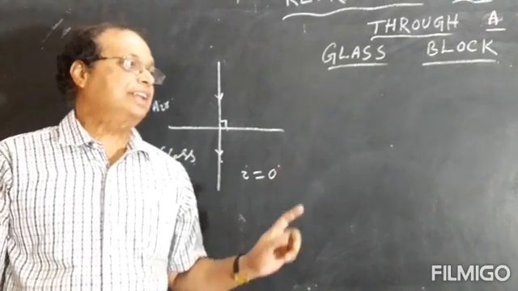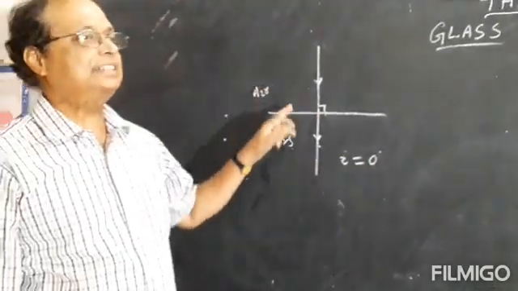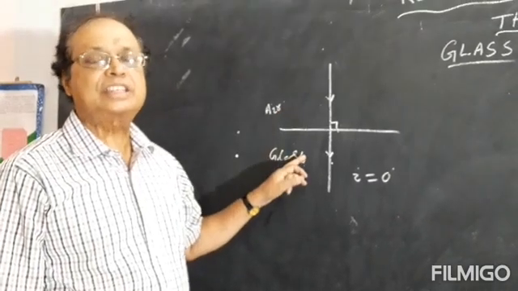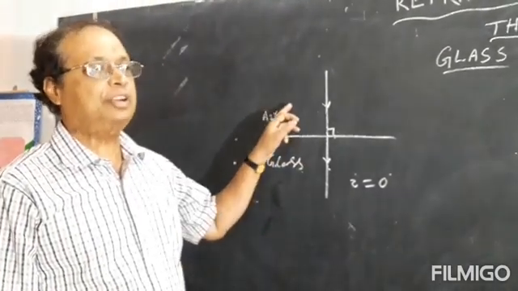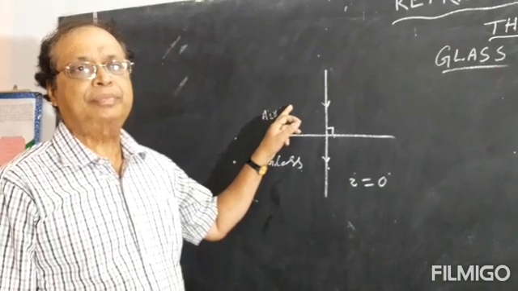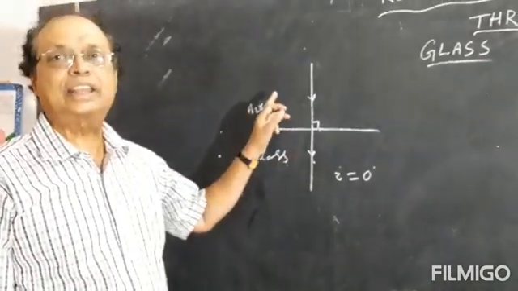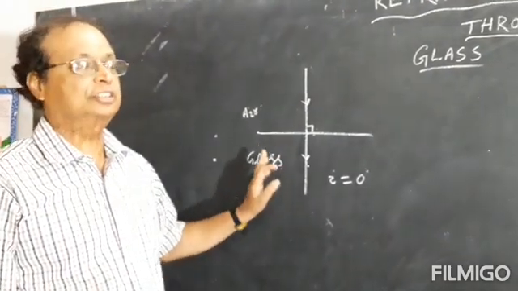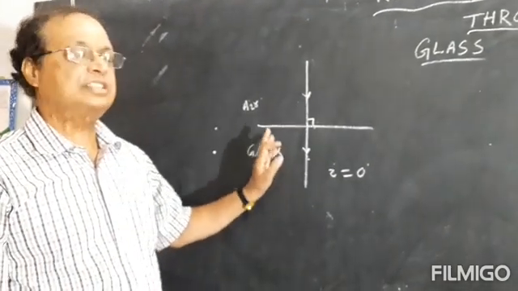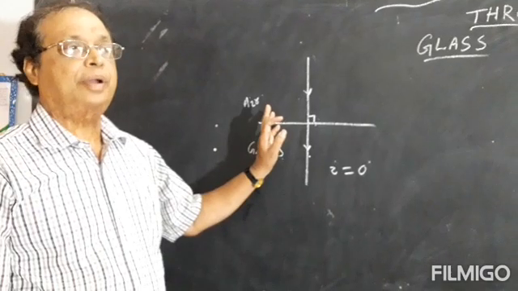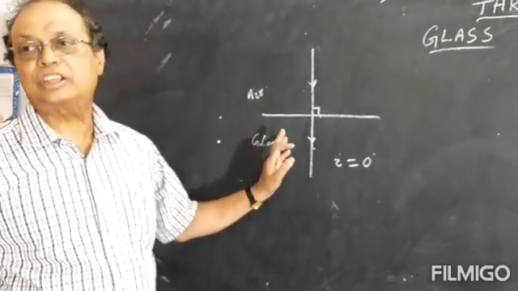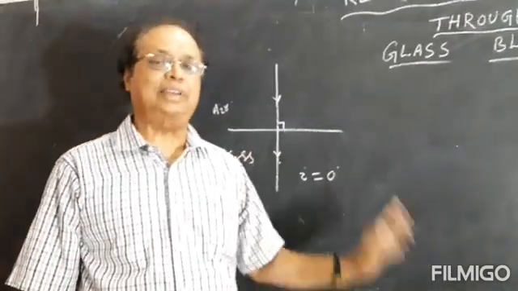Now the second one is when the refractive index of the two media is same. When the refractive index of the first medium is equal to the refractive index of the second medium, then there will be no refraction. These are the two conditions under which there will be no refraction of light. There will be no bending of light.